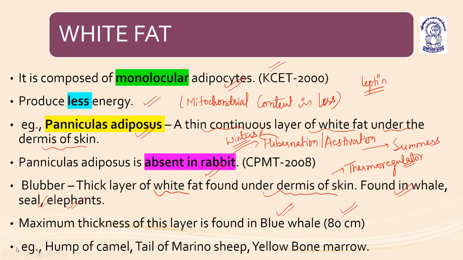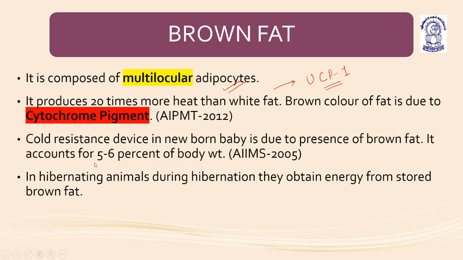Okay. So this uncoupling protein, UCP, is thermogenic, which increases the metabolic rate and produces heat. The brown color of fat is due to the presence of cytochrome pigment. This cytochrome pigment gives the brown color. Okay. Cold resistance in a newborn baby is due to the presence of brown fat. It accounts for 5 to 6% of body weight.